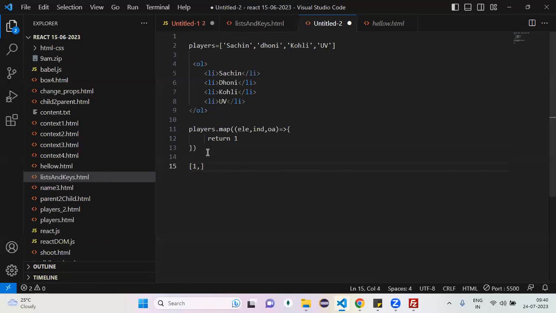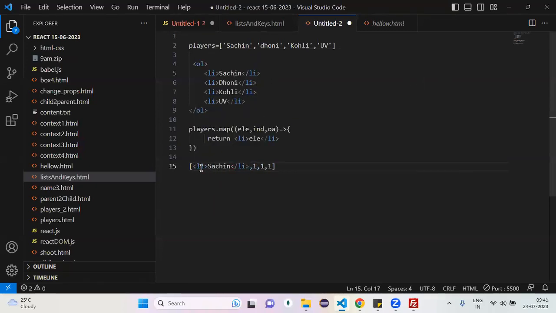What is my output now? 1. This is my output or not. You want me to return 1 with this element, you want me to prepare one LI, you decide. So how can we prepare LI? This LI is hard coded. In between, what do you have to place? Element. First time, what is my element? Sachin. What did you prepare? List item. 1 LI. So now you return what? 1 LI with what? Sachin or not.